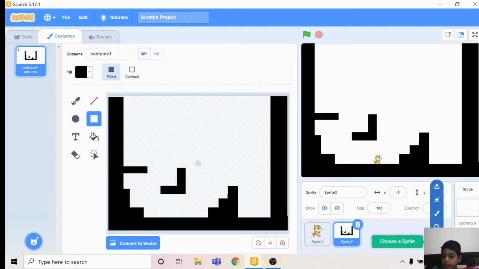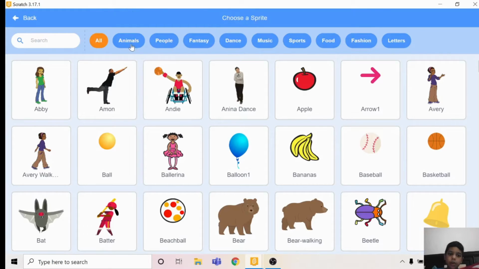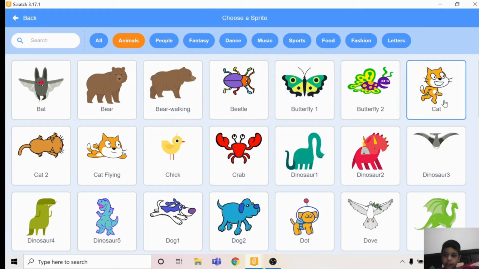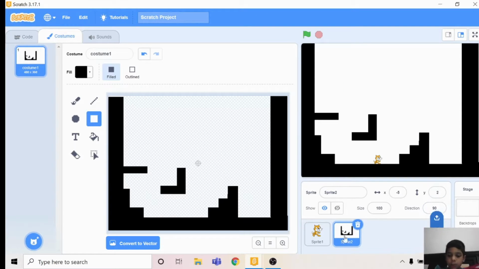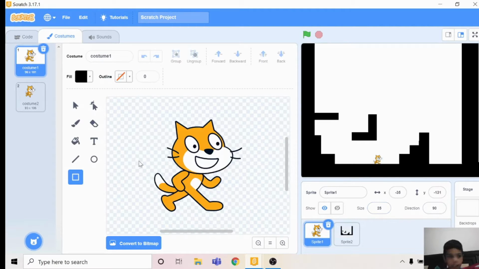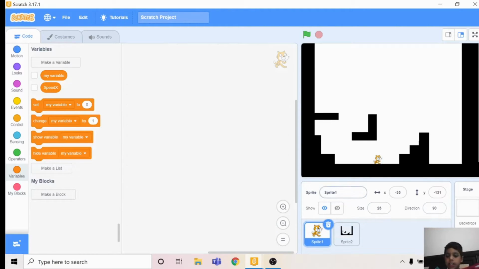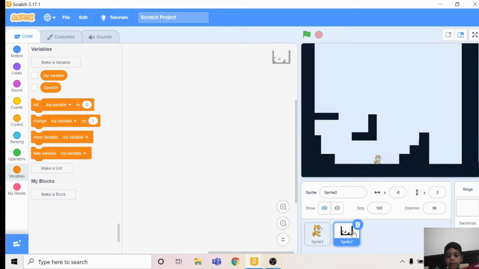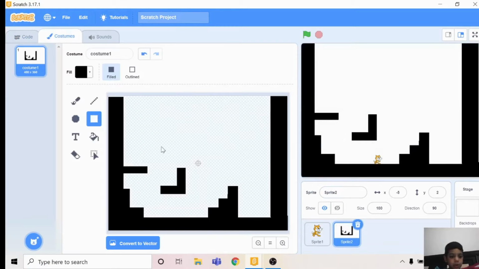First you go to Sprite. You can just go here, click on it. Many things are there. Go to animals, you can find a cat here, click on it. Go back and set the size of it as much as you want. First you draw a border like this, and then you can draw many obstacles. We will draw a green flag for us to finish this level on.